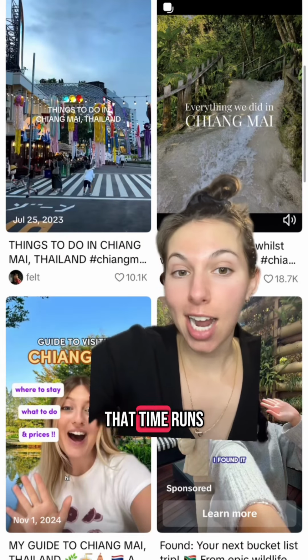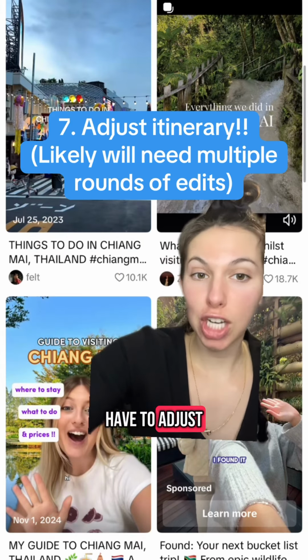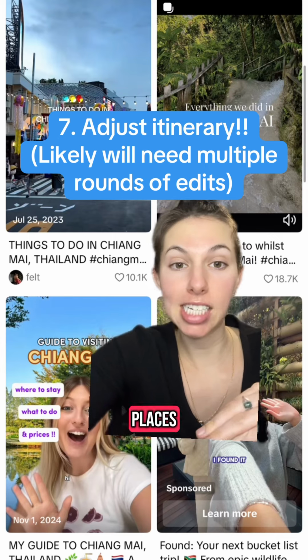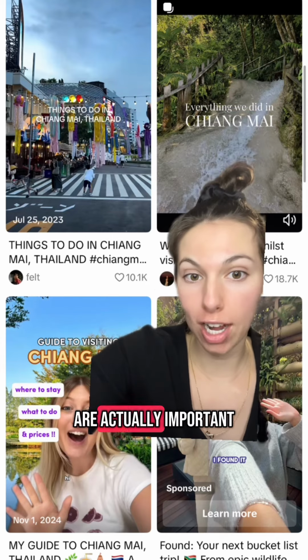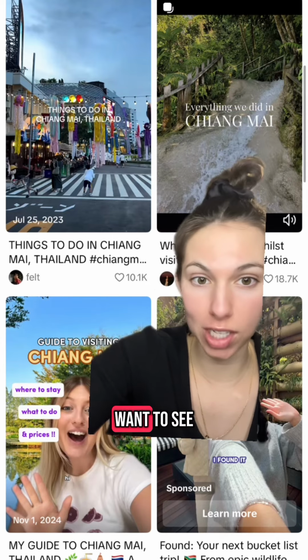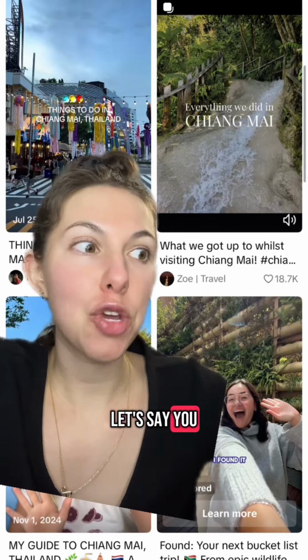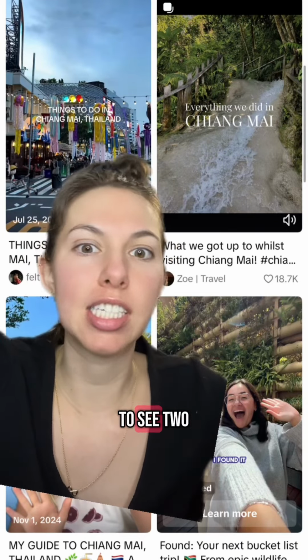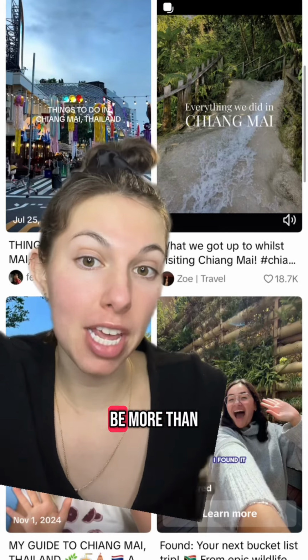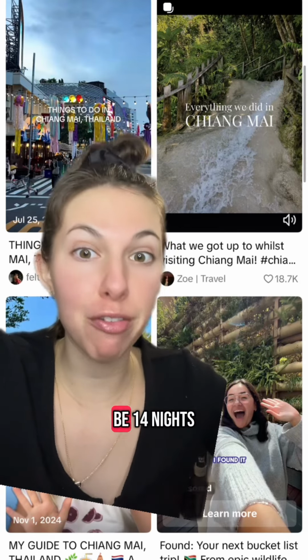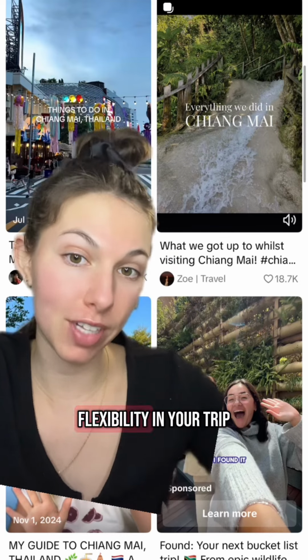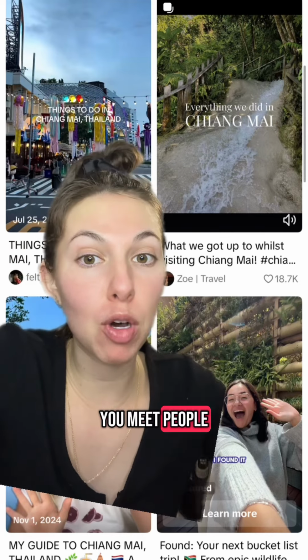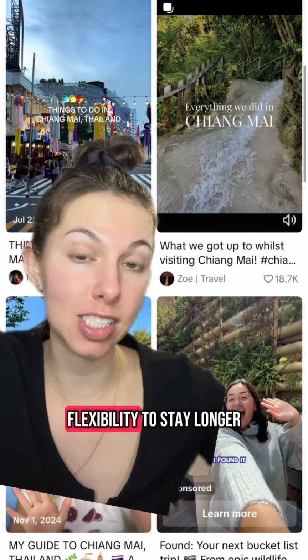You'll quickly see that time runs out very quickly, so you might have to adjust your itinerary, take away some places when you start realizing what activities are actually important to you and what it is you actually want to see. Once you've solidified this, let's say you have a total number of 10 mandatory nights that you need to see 2 to 3 different places. Your trip should be more than 10 nights. Your trip should be 14 nights because you want to still have some flexibility in your trip so that if you meet people or if you really like a place that you're at, you have the flexibility to stay longer.